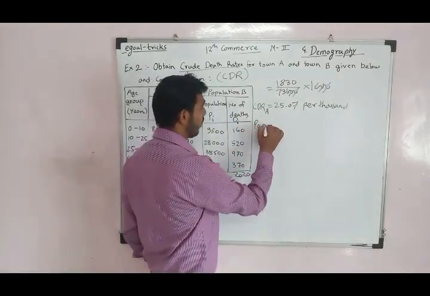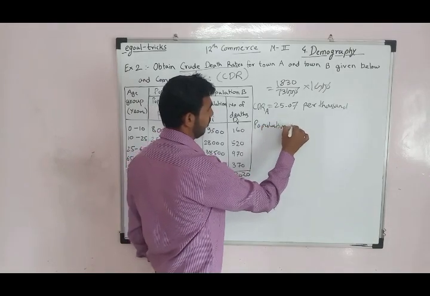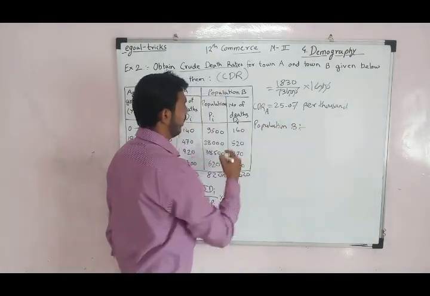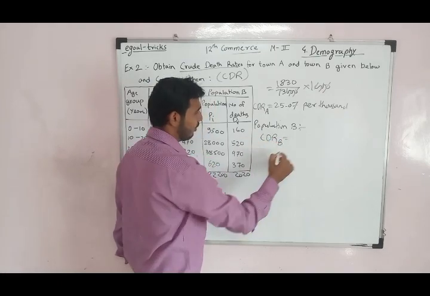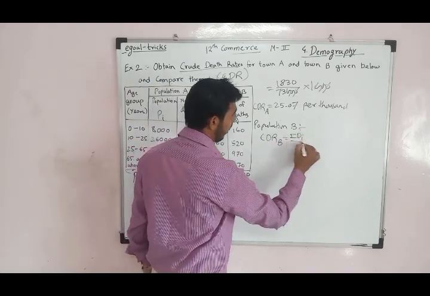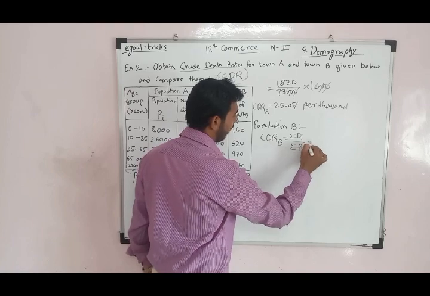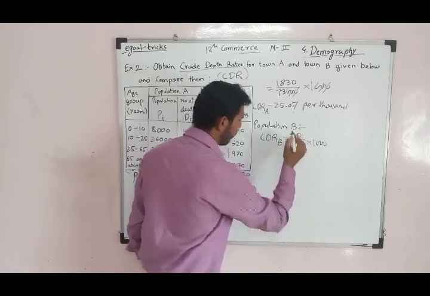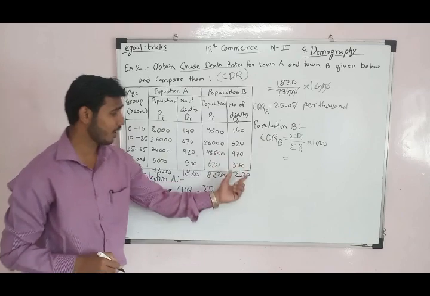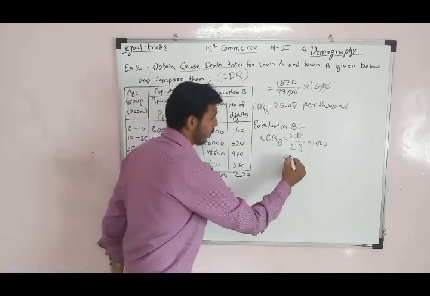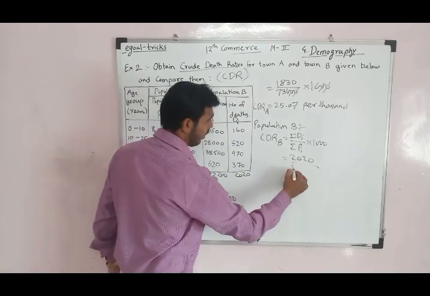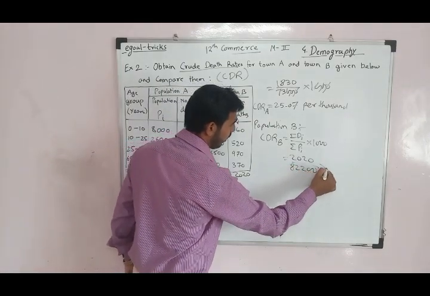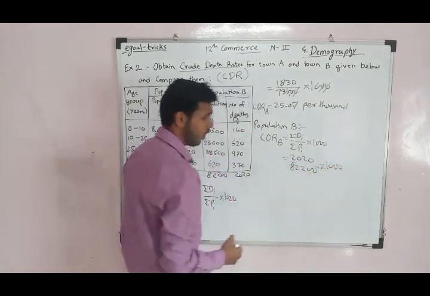So for population B, the CDR of population B is equal to summation of DI upon summation of PI into 1000. So what is the summation of DI? Summation of DI is 2020 upon summation of PI, 82,200, into 1000.